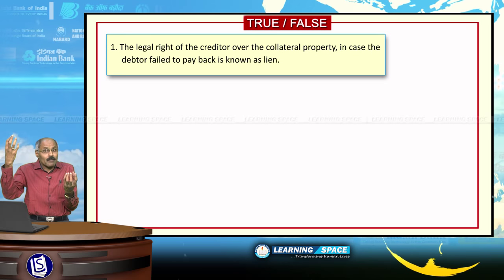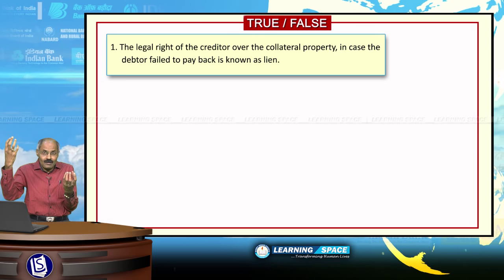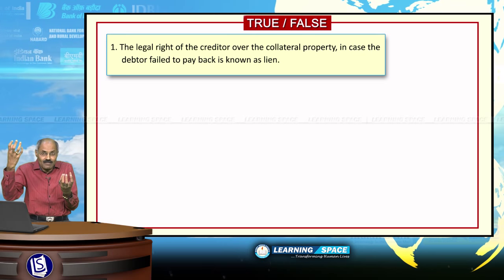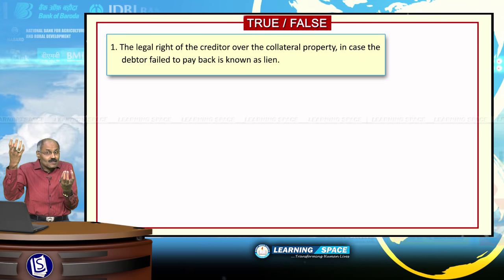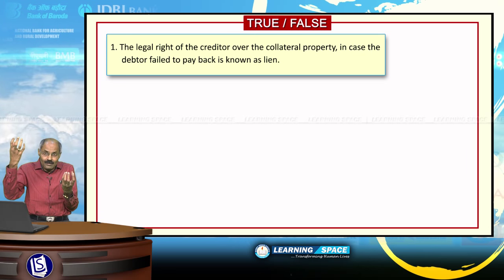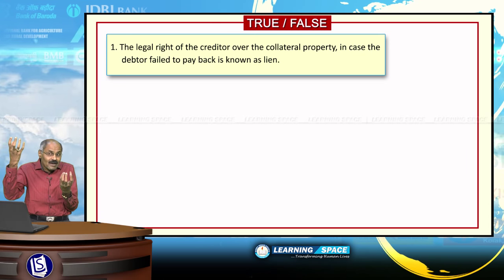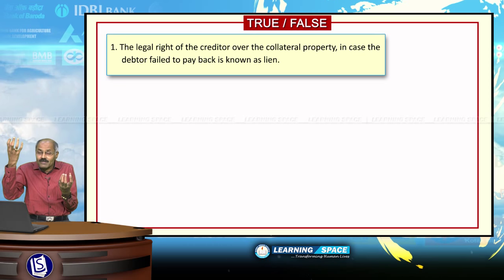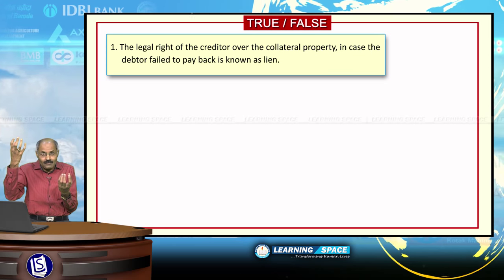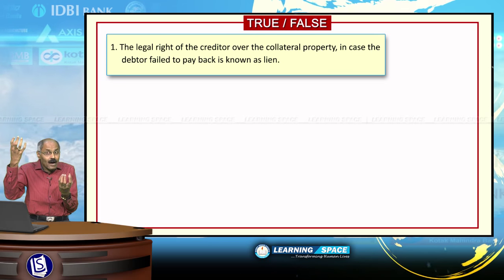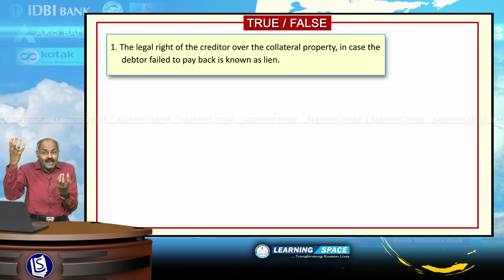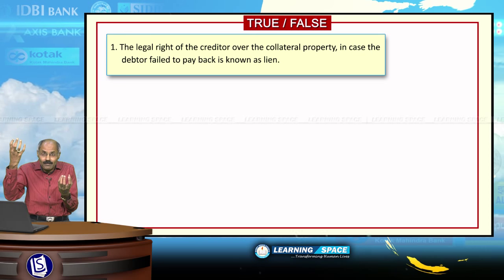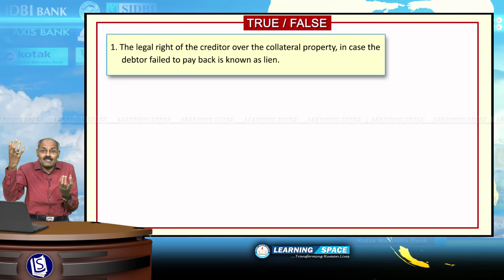In this case, bank is creditor, customer X is debtor. Here the collateral property is the house of X, but X failed to repay, X failed to service the loan.